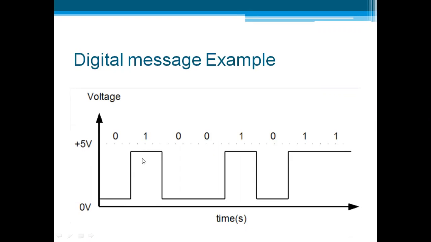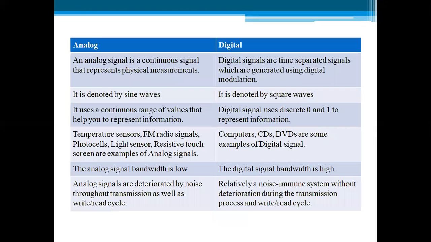So whenever the data is plus 5, it is represented by logic 1. So we are having the data like 0 1 0 0 1 0 1 1. It is having two distinct values, that is plus 5 and 0. Whereas in case of analog, as we have just seen, it is having values that are instantaneously changing from minus 12 volt to plus 12 volt. Now the difference between analog and digital messages.